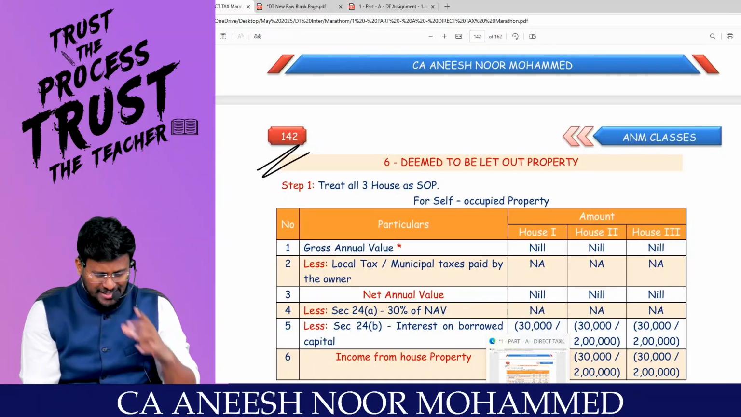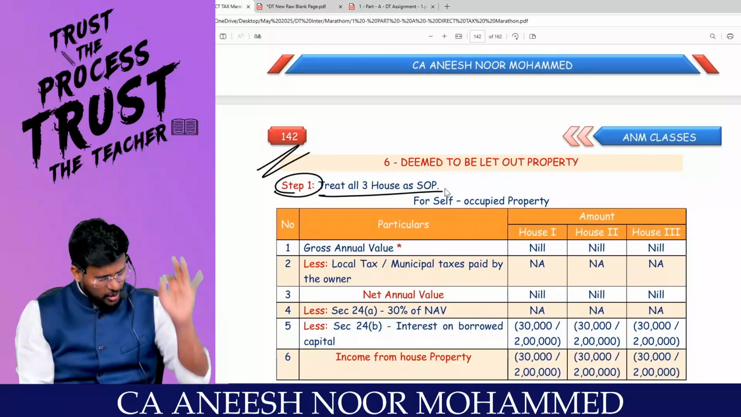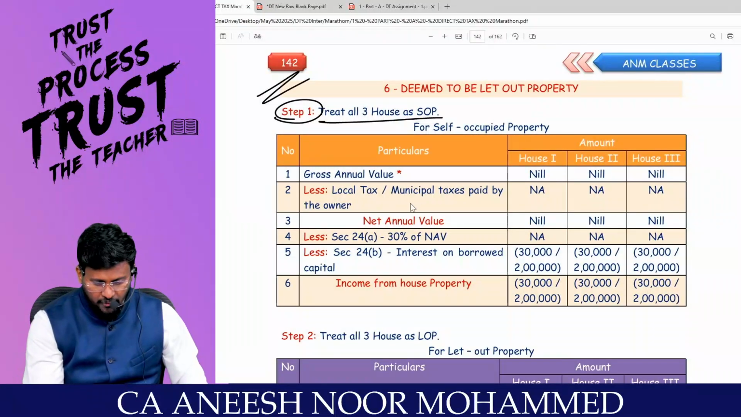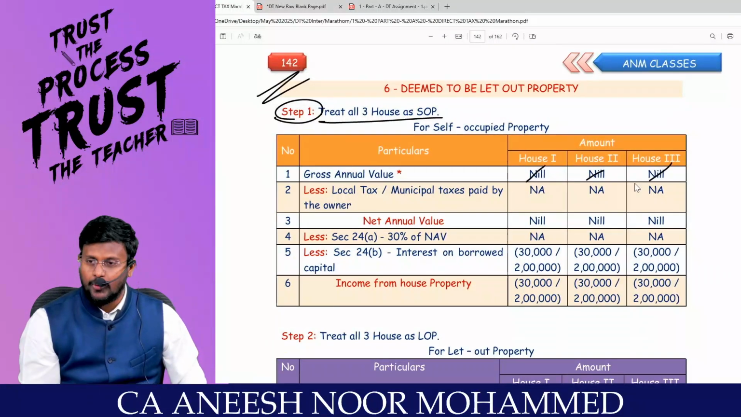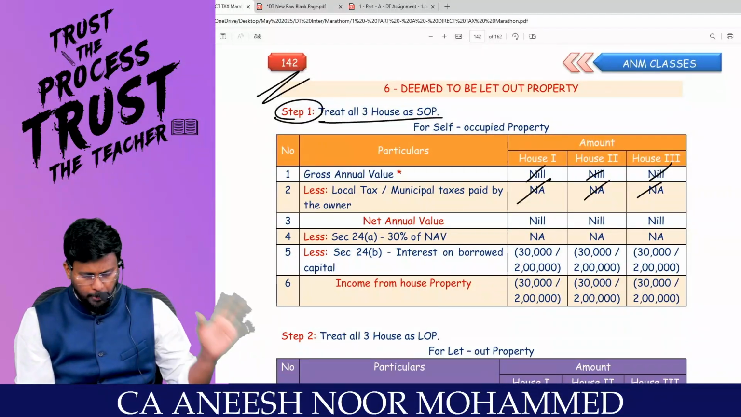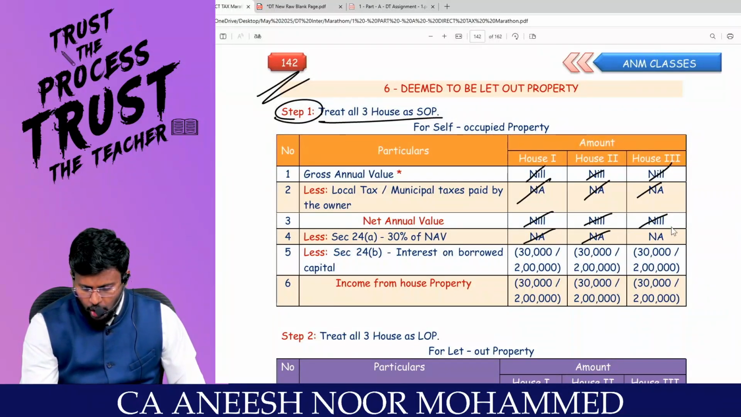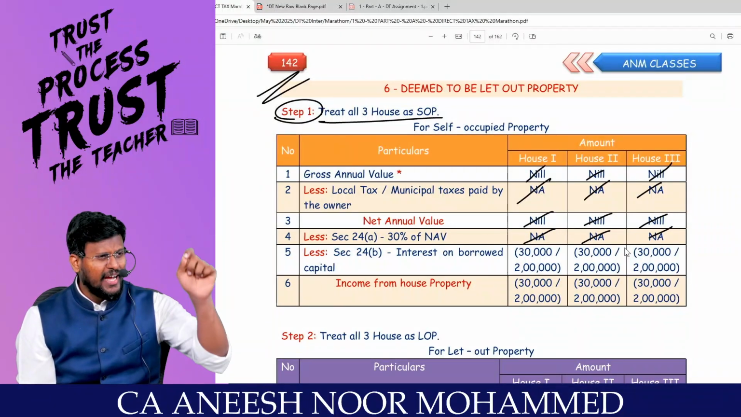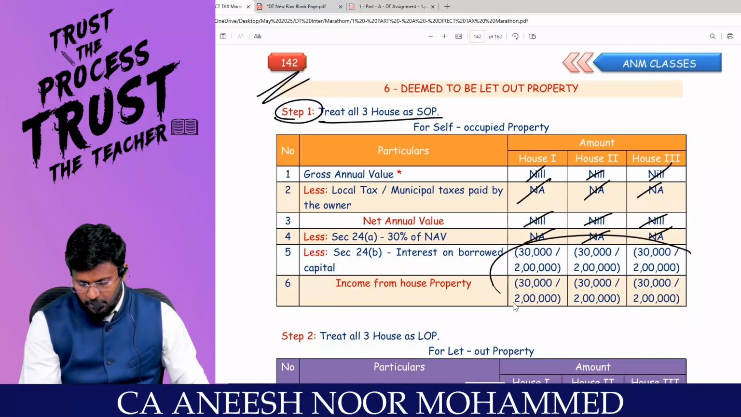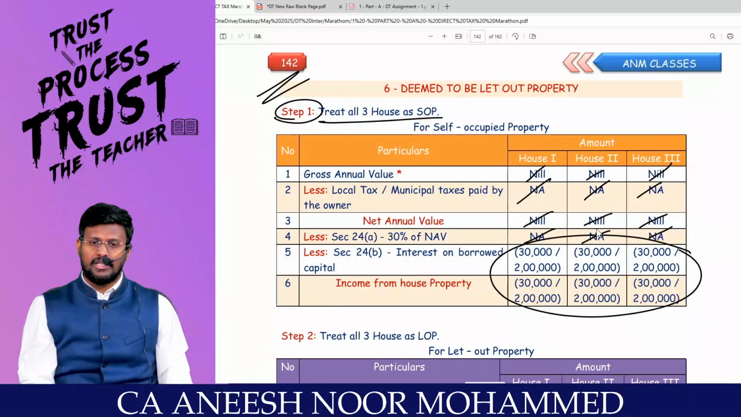So, what is step number 1? Treat all the 3 houses as SOP. None are LOP. First, all the 3 as SOP, so GAV will be nil. Are you all really with me? Less municipal tax is not applicable, because all the houses are SOP, so NAV will be nil. 30% will not be applicable. Only interest on borrowed capital will be available, if you are travelling through the optional tax regime, which is 30k or 2 lakh as the case may be. Always it will end up with 30k or 2 lakh as the case may be.